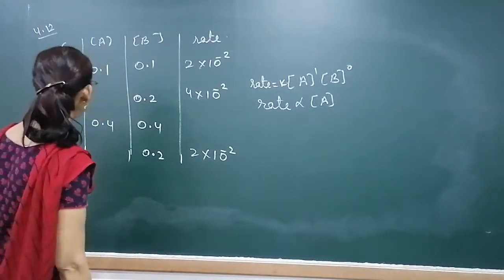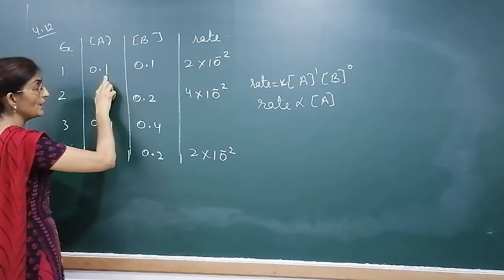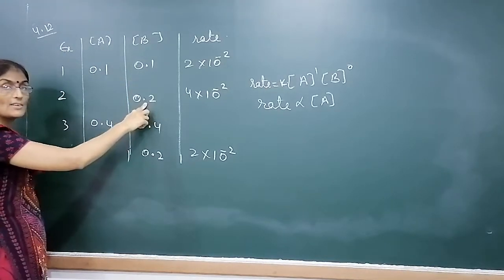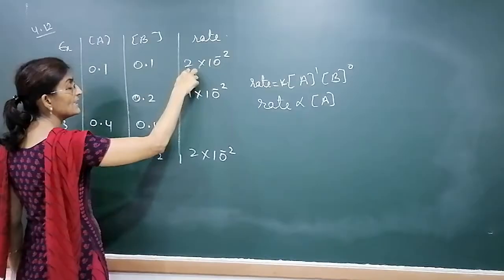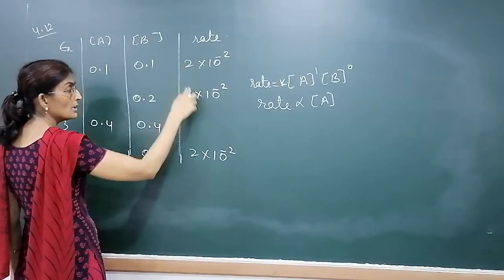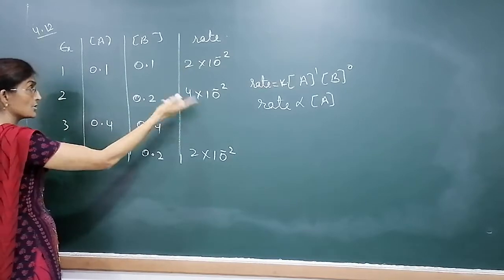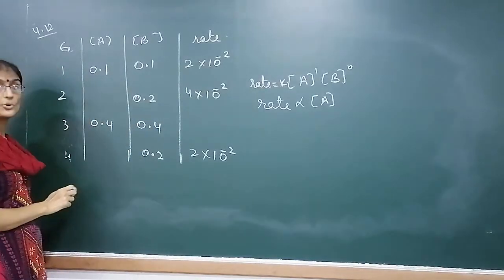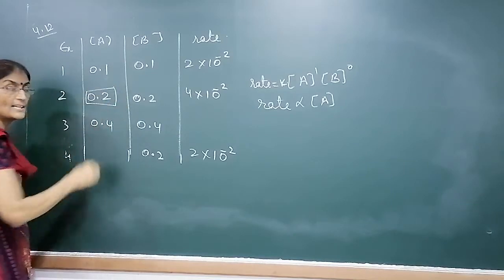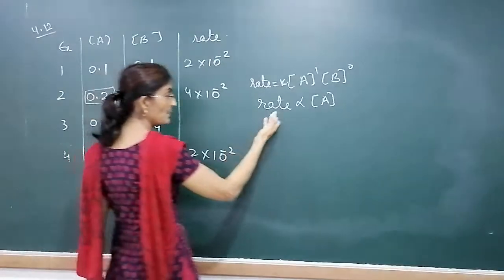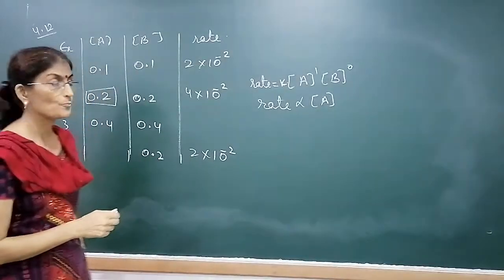See? This is concentration of A. B is constant, its power is 0, so increasing or decreasing it makes no difference. But if you see these two experiments 1 and 2, the rate doubles. So concentration of A will also double. So this concentration becomes 0.2. How can we say that it doubles? Because rate is directly proportional to the concentration of A.